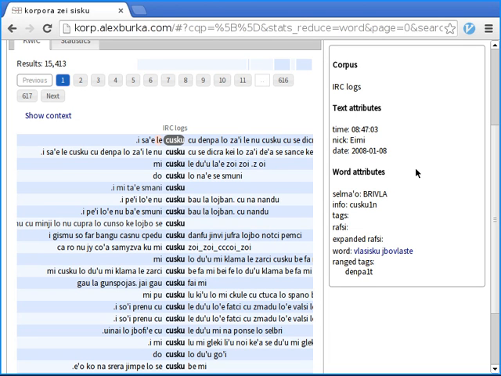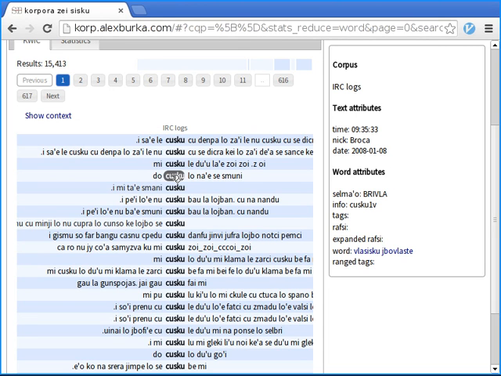We get some information about the word as well. It's a brivla, and here is some other information that I'd like to explain to you, like the info tag. This information is from Spofihe, so all sentences have been attempted to be parsed by Spofihe. The one here says that it hasn't been applied to an SE conversion, and the N here means that it's part of a gadri, and the N is for noun.